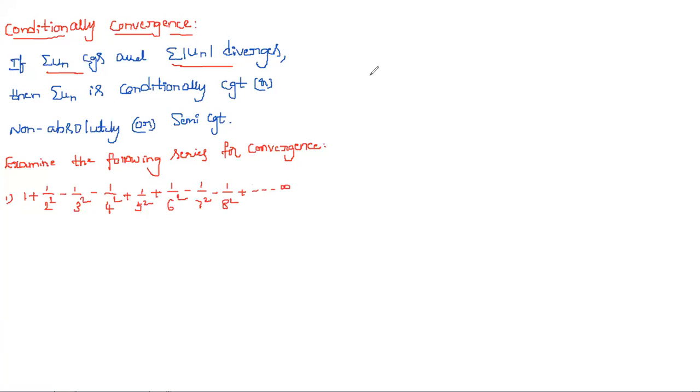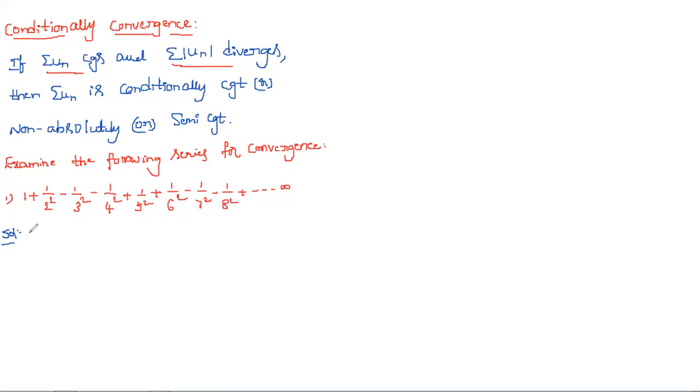In some cases they may ask to test whether the given series is absolutely convergent or conditionally convergent, or like this, examine the following series for convergence. We need to say whether it is absolutely convergent or conditionally convergent. The given series has alternating signs, plus, plus, minus, minus.